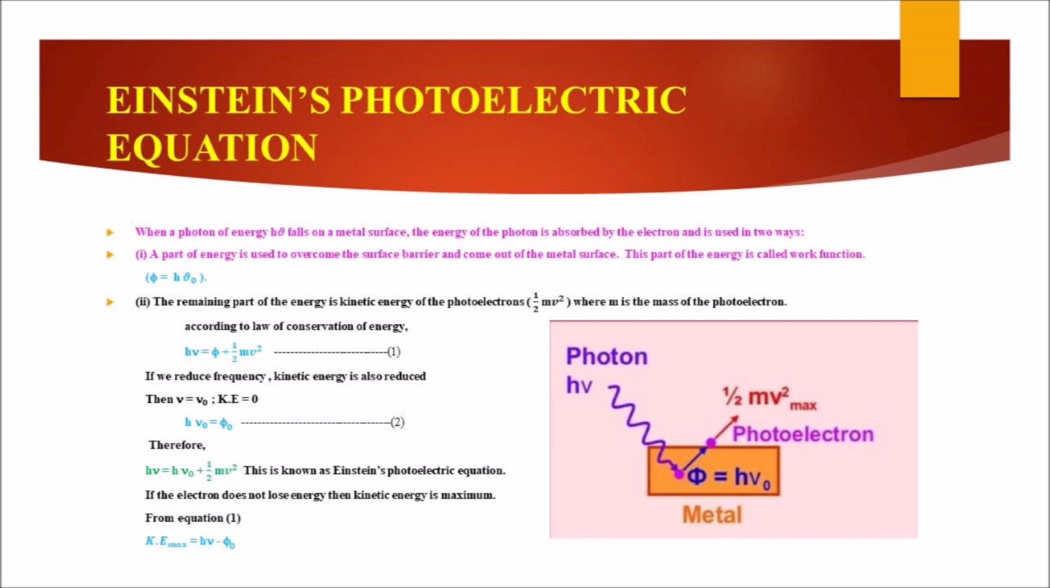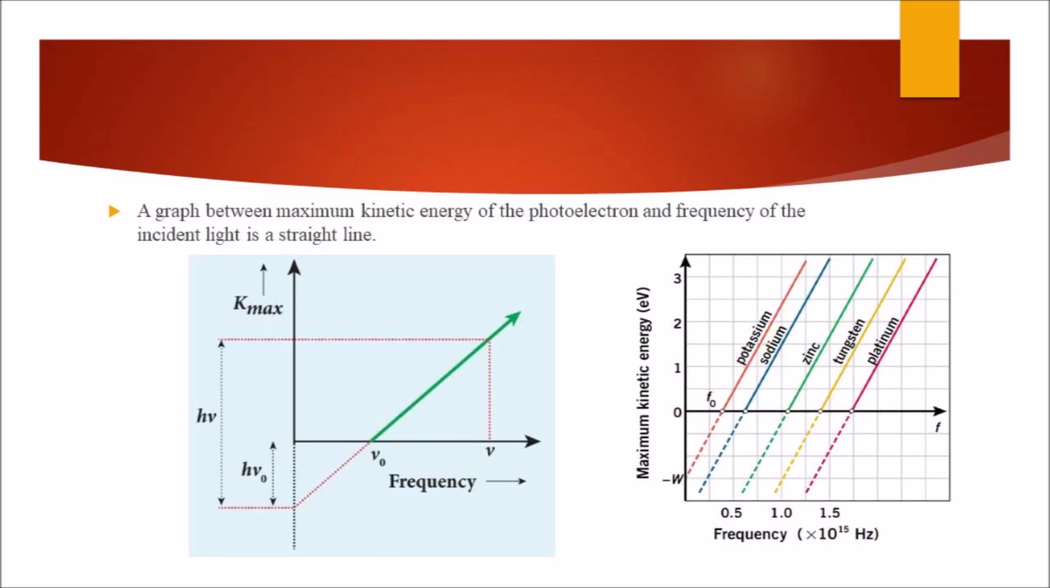If the electron does not lose energy, then kinetic energy is maximum. At that time the equation, kinetic energy maximum, is equal to h nu minus phi naught. From this, the graph between maximum kinetic energy of the photoelectron and frequency of the incident light is a straight line.